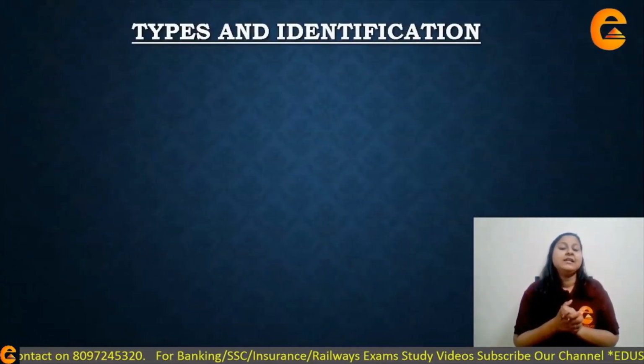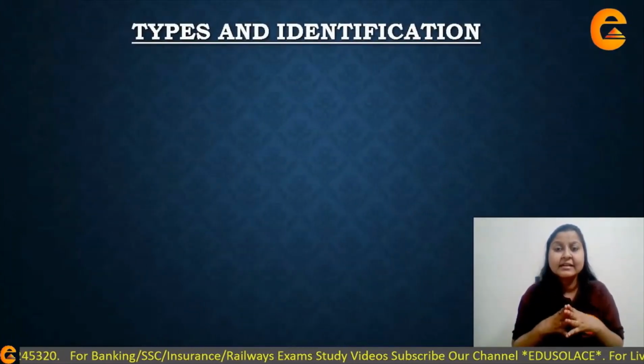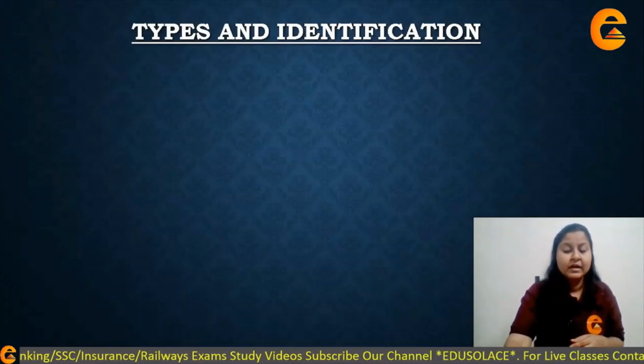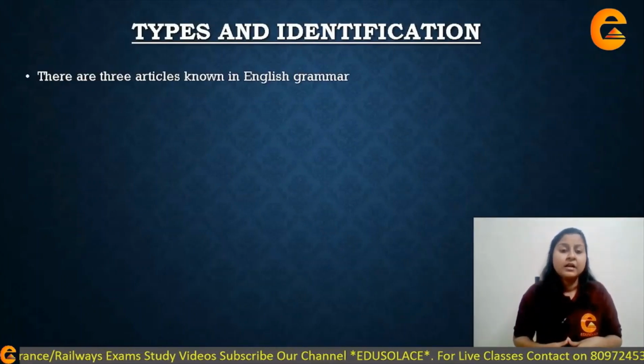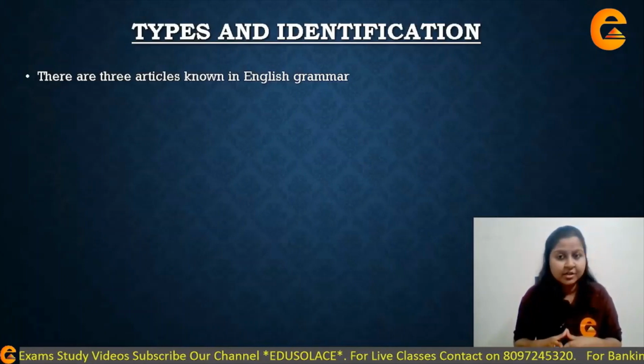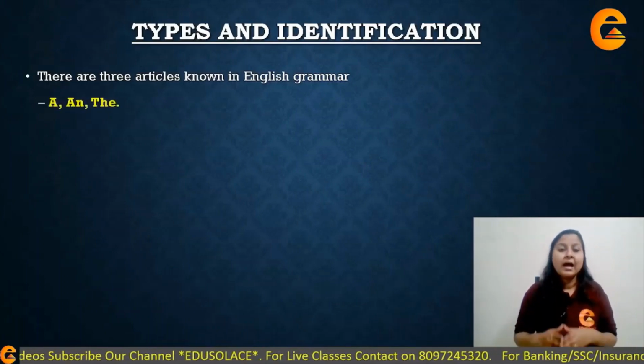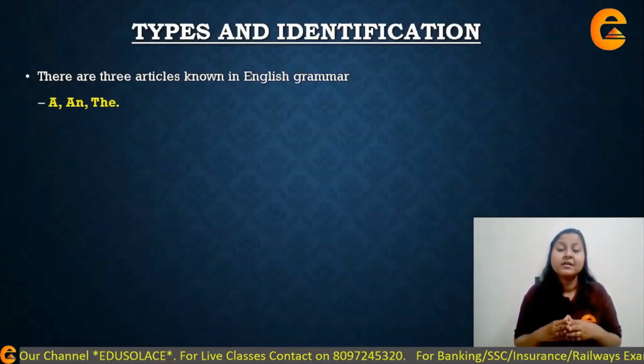Next, let's see the types and identifications of these particular articles. Now, there are 3 articles known in English grammar, right? So, article a, article an, article the.